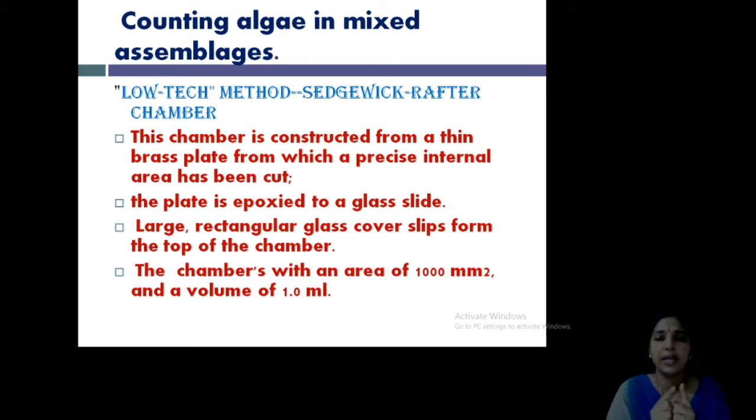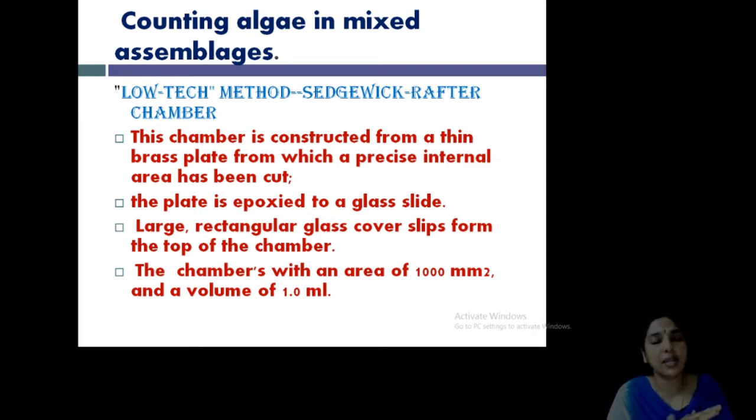But at the center of this glass slide, you can see a chamber that is constructed with a brass plate, with a precise internal area cut out in that. This plate is epoxied, meaning mounted, on a glass slide. Then a large rectangular glass cover slip is used to cover the slide.